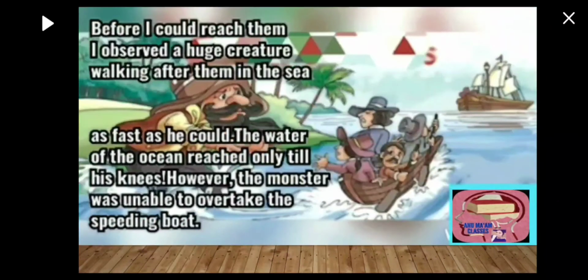Then, before I could reach them, I observed a huge creature walking after them in the sea. Gulliver also wanted to go with them into the ship, but before he could reach them, what did he observe? He saw a huge creature walking after them in the sea. He saw a very huge man, a giant kind of creature, was walking after them. He was running after them into the sea as fast as he could, and he was running very fast.